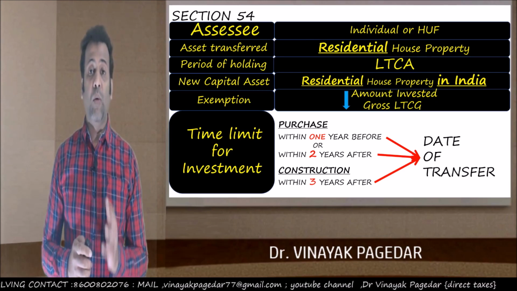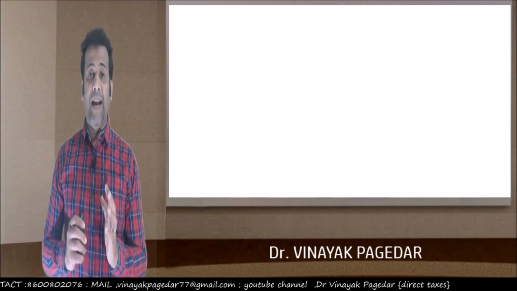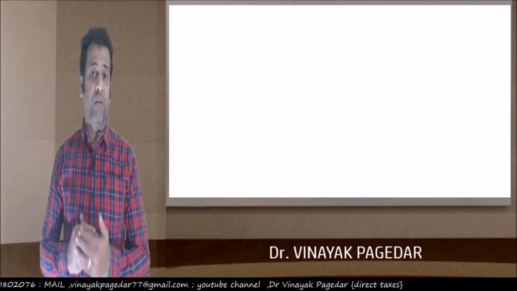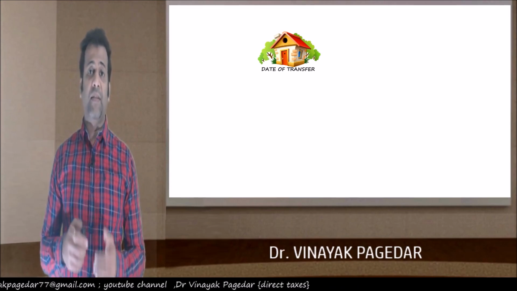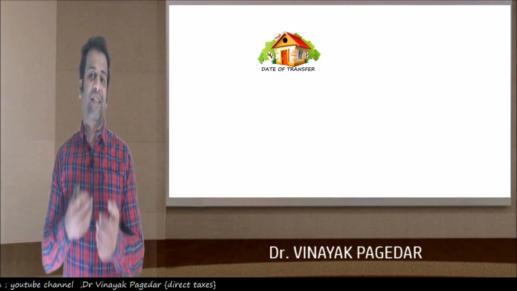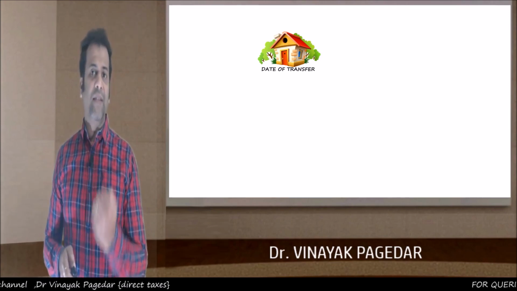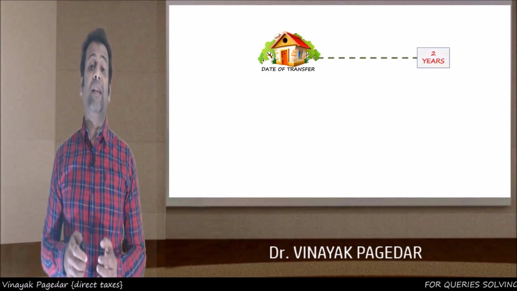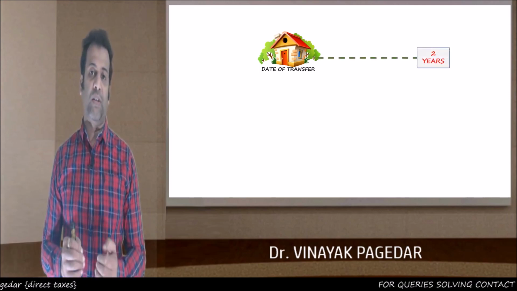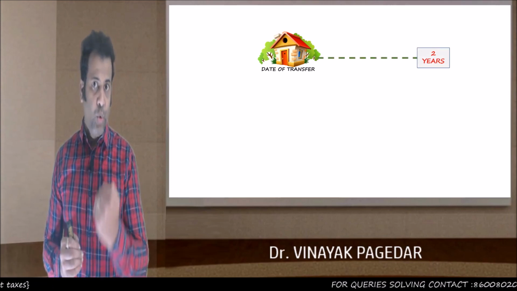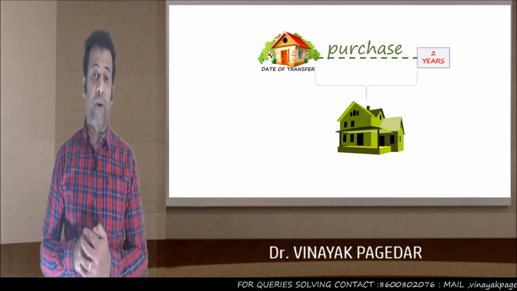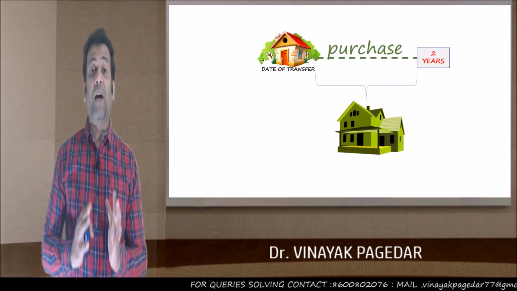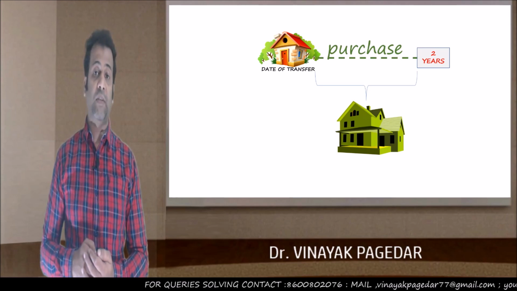Okay. Now let's proceed and analyze this 1 year, 2 year, 3 year which we've spoken of. On your screen, there's a house property. This residential house property has been transferred. Let us say today is the date of transfer. If today is the date of transfer, then I get a time limit of 2 years. 2 years from today. Within 2 years from today, I should purchase a new residential house property. So I've got a time limit up to 2 years from the date of transfer.